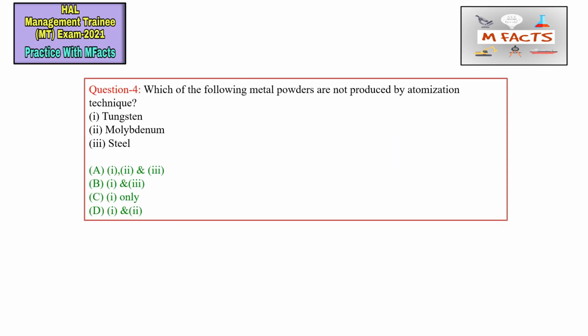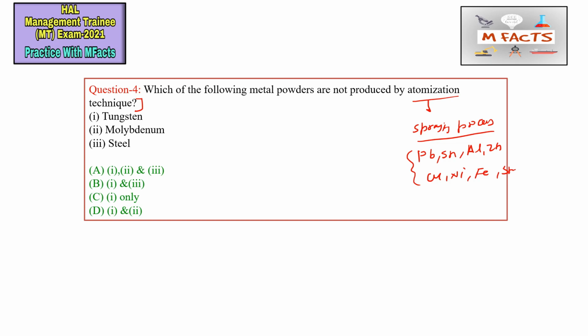The next question is, which of the following metal powders are not produced by the atomization technique? Atomization is a technique of spraying liquid metals into powder particles. This atomization process is also known as the spraying process. By this process we can produce many metal powders like Pb, Sn, aluminum, zinc, copper, nickel, and Fe and steels.